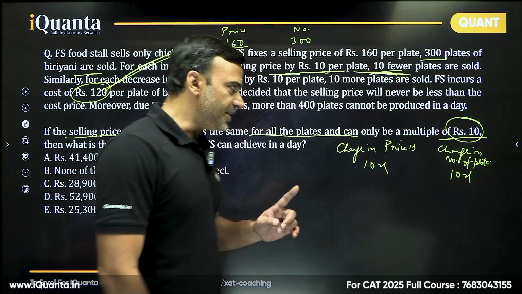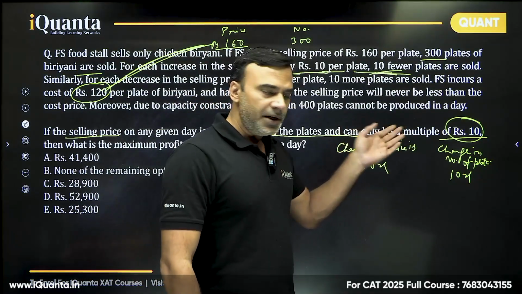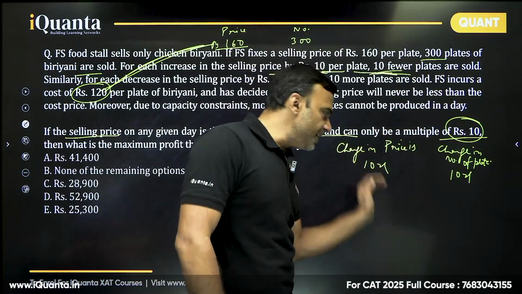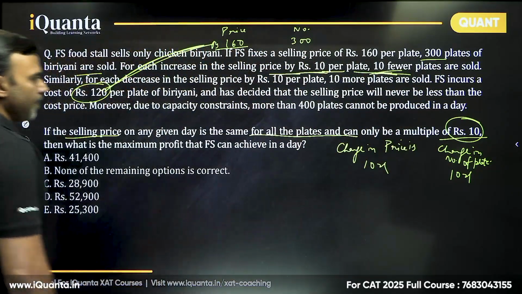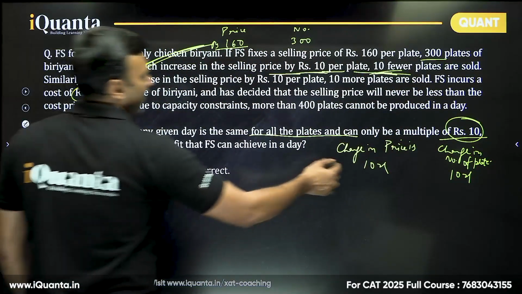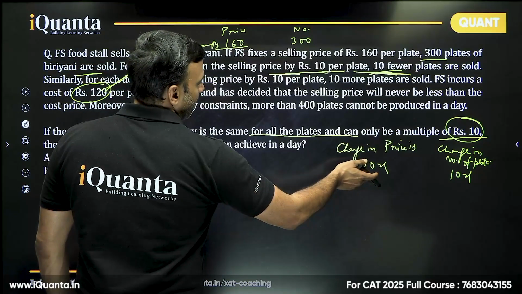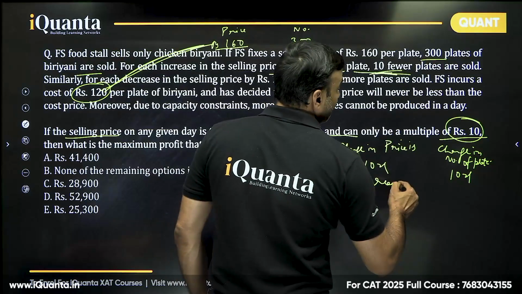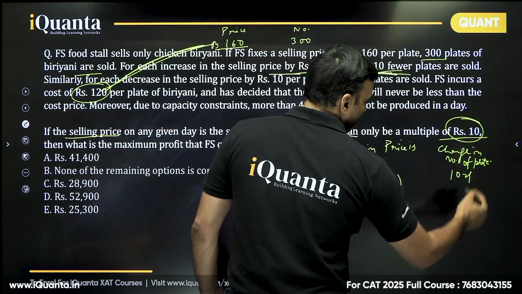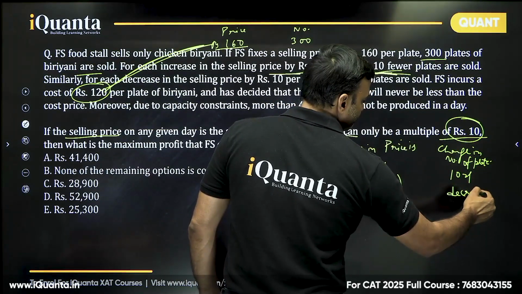Just that you have to understand, if the price increases, the number of plates will decrease. If the price decreases, the number of plates will increase. Take any situation, it doesn't matter. If I take the price as increase, in that case I will have to take the number of plates as decrease.